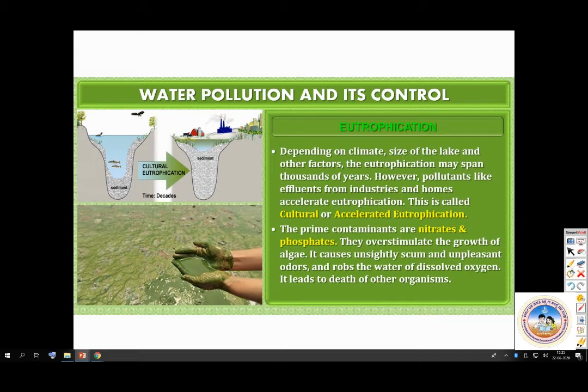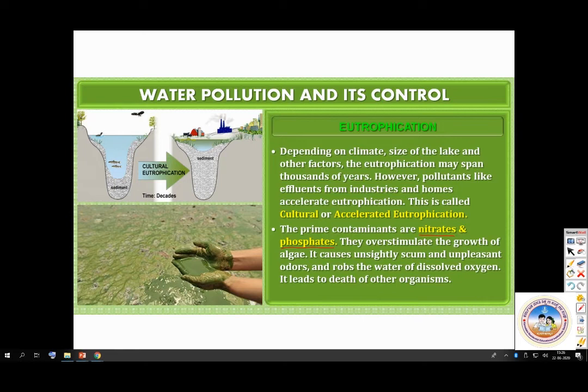So the prime contaminants for this are nitrates and phosphates. So wherever they ask you the cause of eutrophication, you must write nitrates and phosphates. They overstimulate the growth of algae and it causes unsightly scum. So it forms like a layer of algae on the water, and unpleasant odor, and robs the water of dissolved oxygen. So dissolved oxygen will not be there, which leads to the death of other organisms.